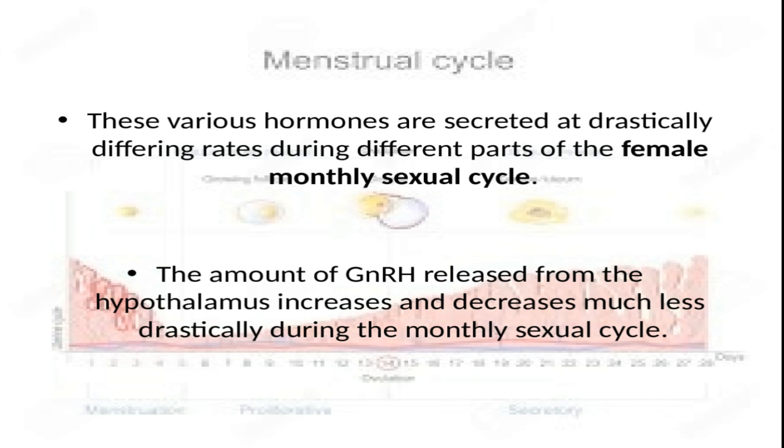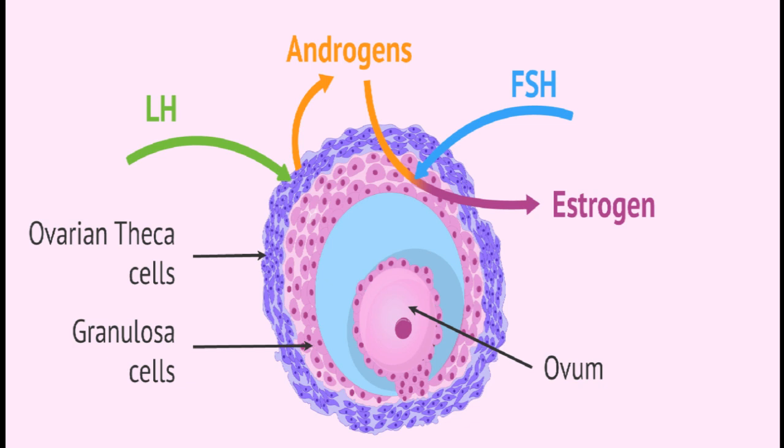Yes, think. If you remember the granulosa and theca cells of follicles which were surrounding developing oocytes, then you can easily find the answer: basically theca and granulosa cells are responsible for producing ovarian hormones. Luteinizing hormone or LH from the pituitary influences theca cells to convert cholesterol into androgens, and then follicle stimulating hormone or FSH tells granulosa cells to convert these androgens into estrogen.